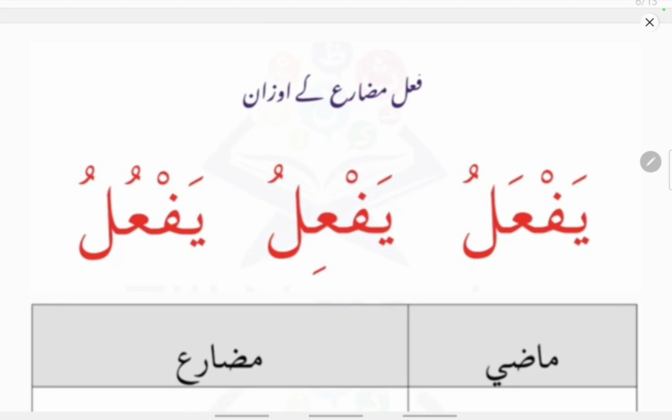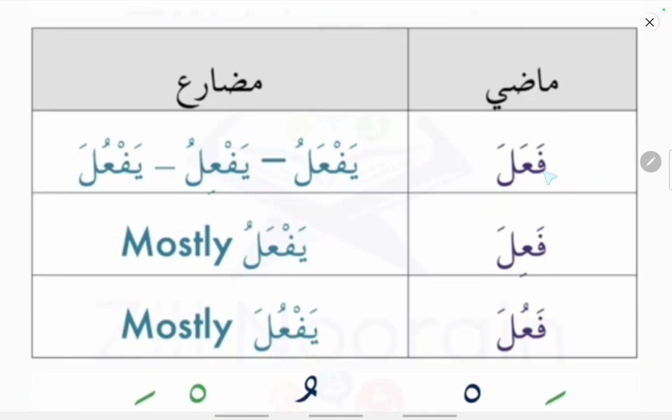Similar to fe'lul madi, fe'lul mudari also comes in these patterns. That is, madi will be fa'ala, fa'ila and fa'ula pattern, and mudari will be yaf'alu, yaf'ilu and yaf'ulu pattern.